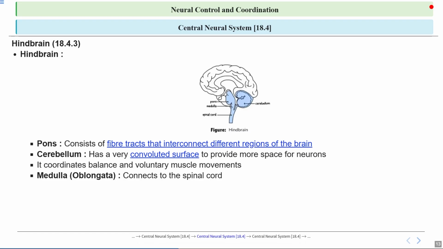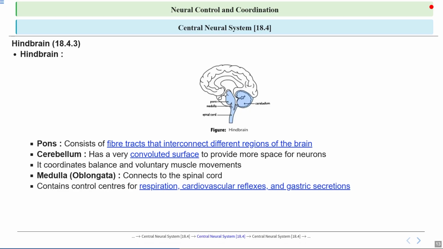Let's look at the medulla oblongata. The medulla connects directly to the spinal cord, acting as a bridge between the brain and the rest of the body. It's like the main gateway for information traveling up and down the nervous system. The medulla contains control centers for vital functions like breathing, heart rate, and digestion. You can think of it as the body's autopilot system. It keeps us breathing, our heart beating, and our stomach working even when we are not thinking about it.